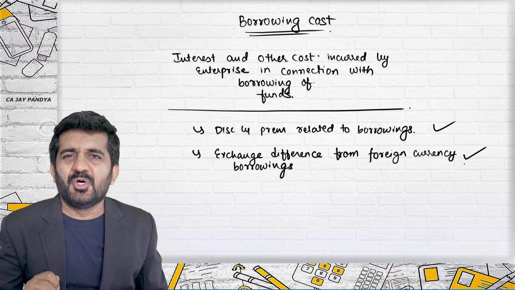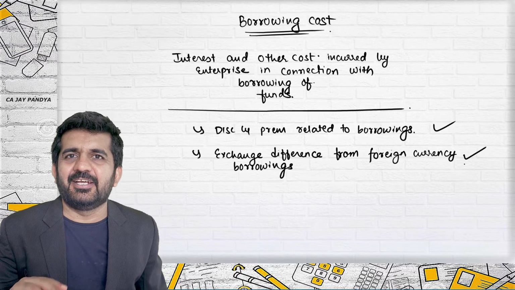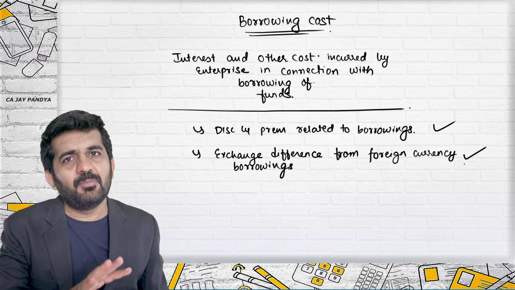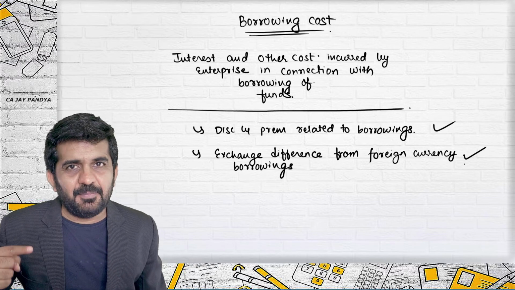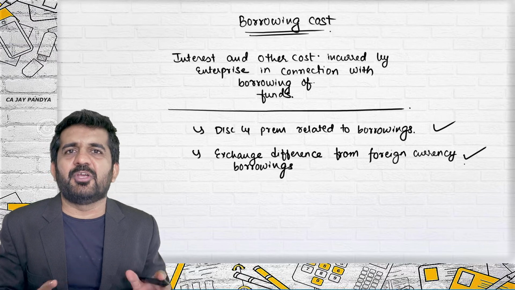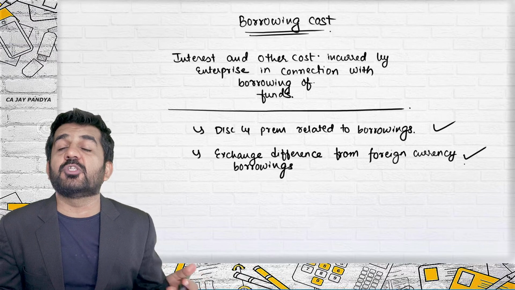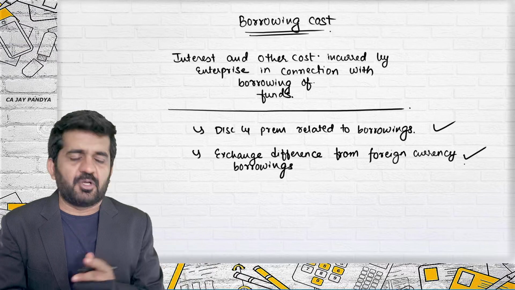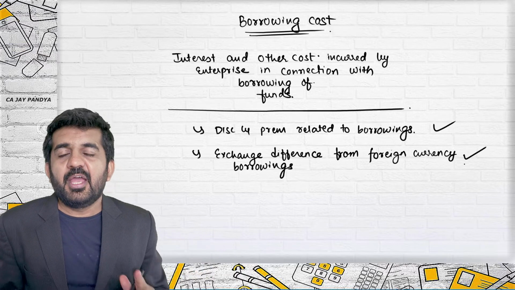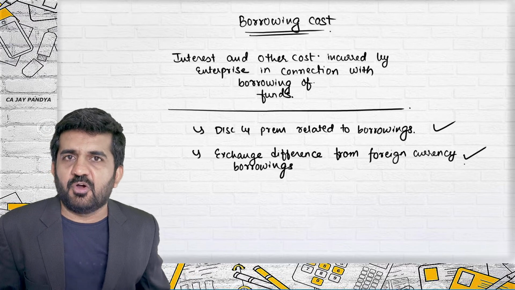Is it all right? So any expenditure related to taking that loan will be treated as borrowing cost. Understand, repayment of principal is not your cost. So it is irrelevant whether it is borrowing cost or not. It cannot be borrowing cost because it is not your cost. It is just repayment of your principal. But interest payment is your cost and will be included in the definition of borrowing cost.